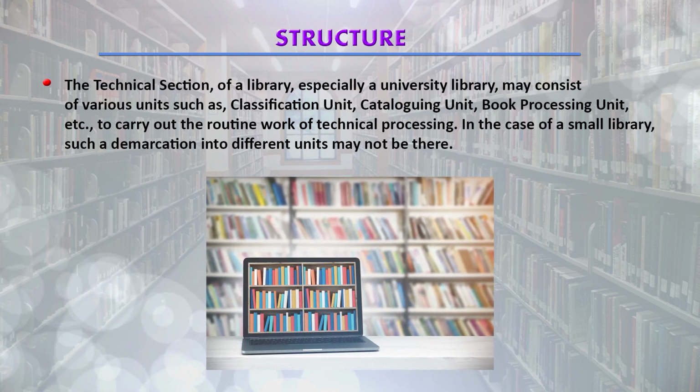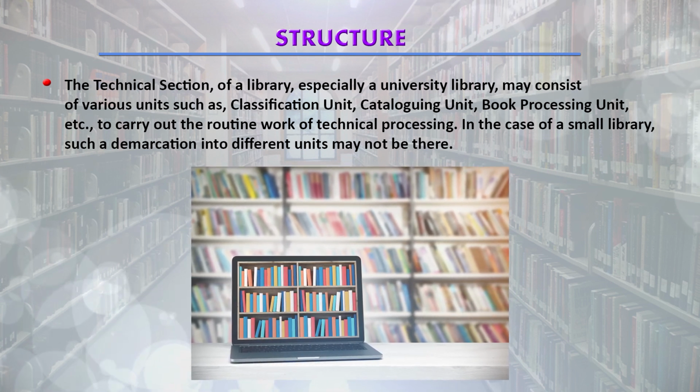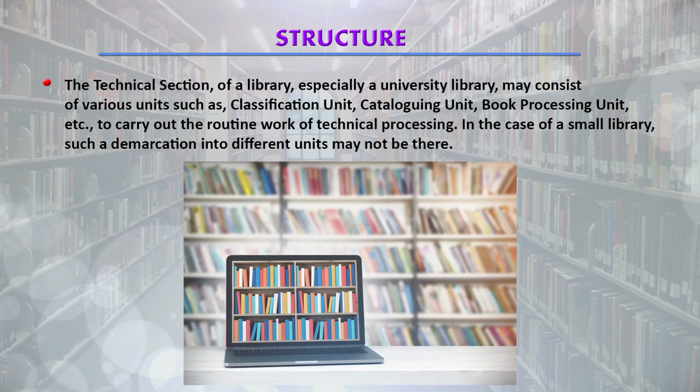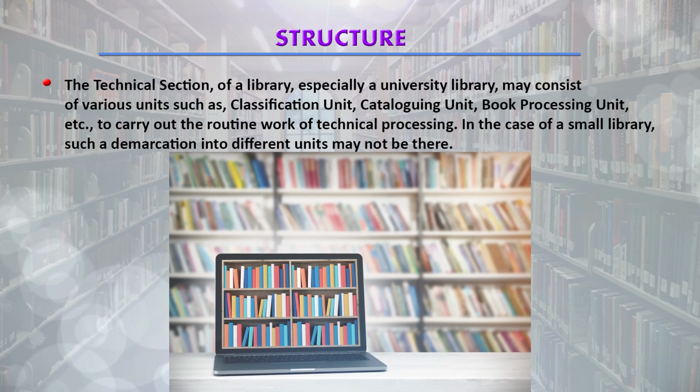These units are required to carry out the routine work of technical processing. But in case of a small library, such a demarcation into different units may not be there. Small libraries have a technical section where all work is being done. But in case of large libraries like university libraries, the technical section has different subsections also, as I told you, like classification unit, cataloging unit, book processing unit, etc.